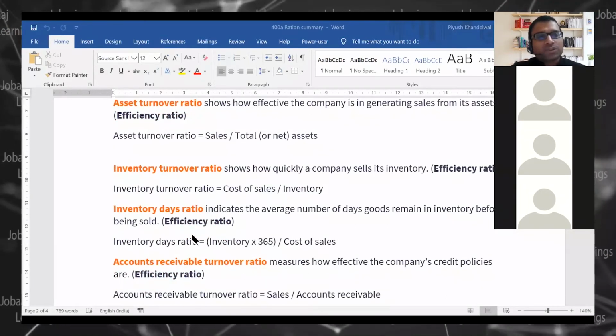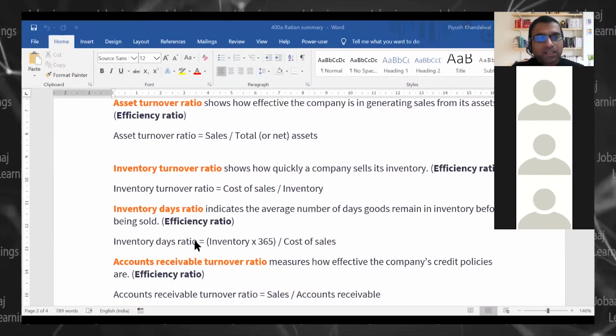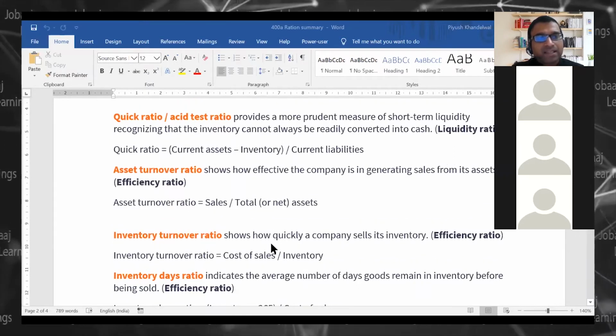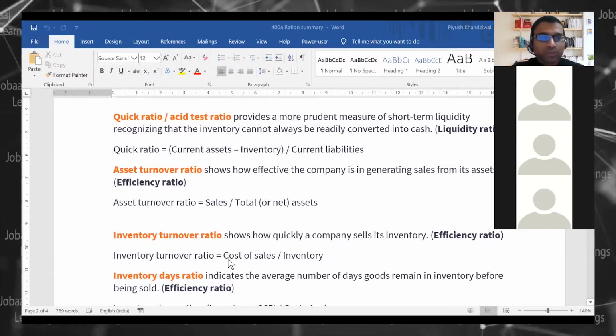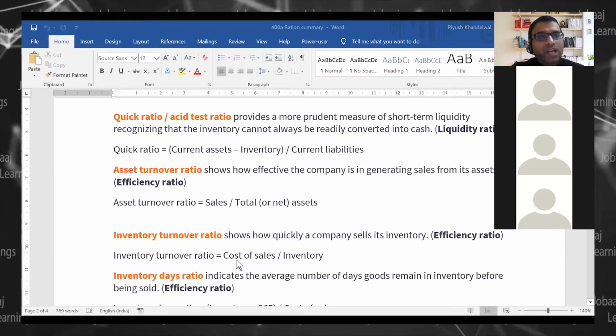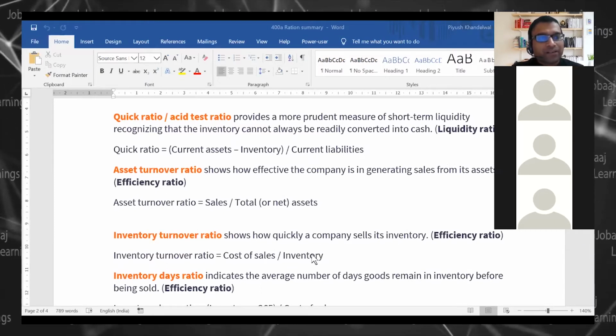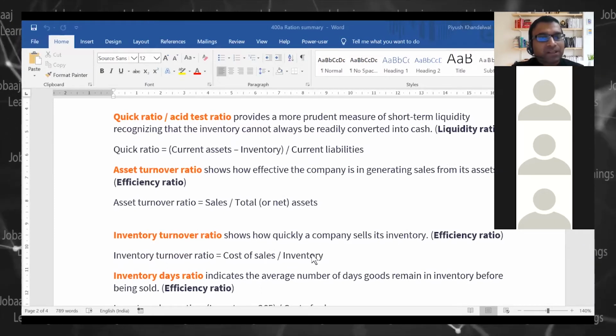Inventory turnover ratios can be calculated in two ways: number of days and as a ratio. Okay, as a ratio, the formula is cost of sales upon inventory. It comes as a number.